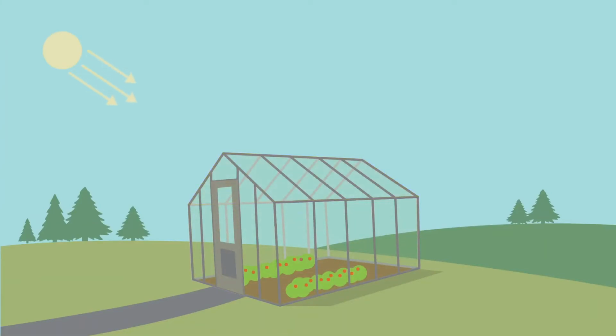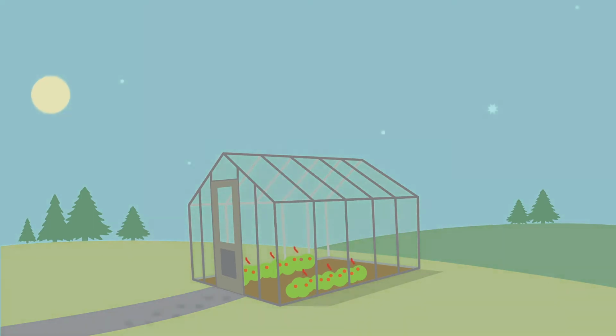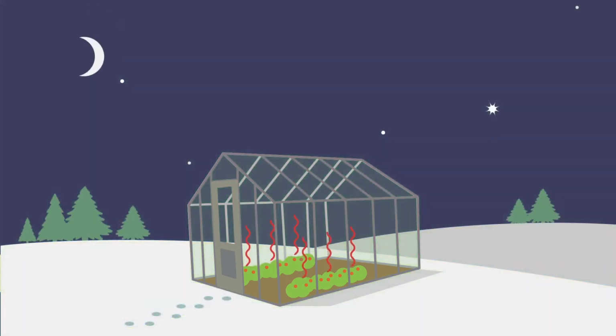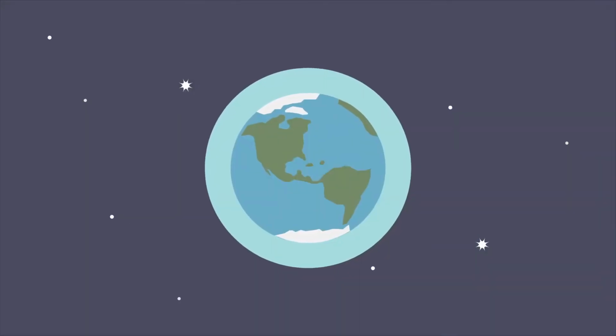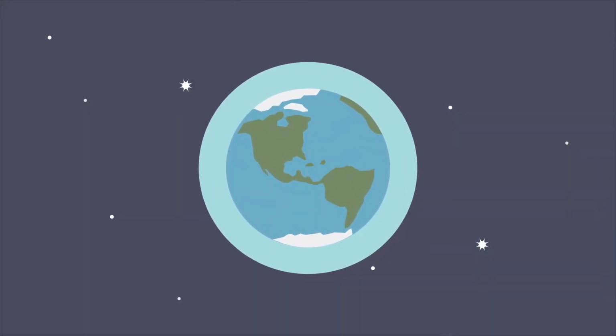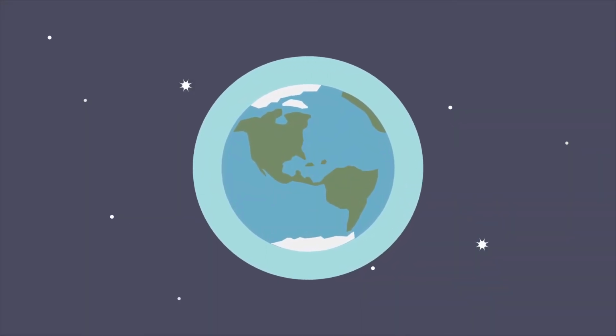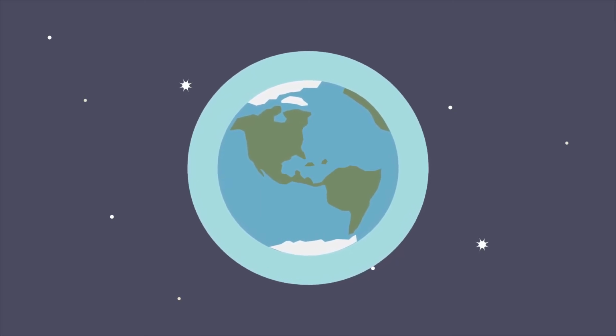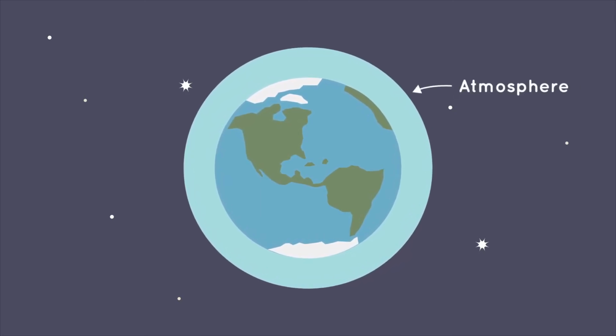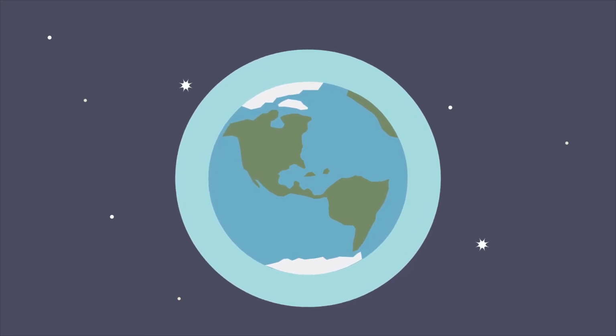The clear glass allows sunlight to shine into the greenhouse while also trapping the sun's heat inside. This is how a greenhouse keeps plants warm even at night and in the winter. The greenhouse effect keeps Earth warm in pretty much the same way. Earth isn't surrounded by glass, but it is surrounded by a jacket of gases called the atmosphere.